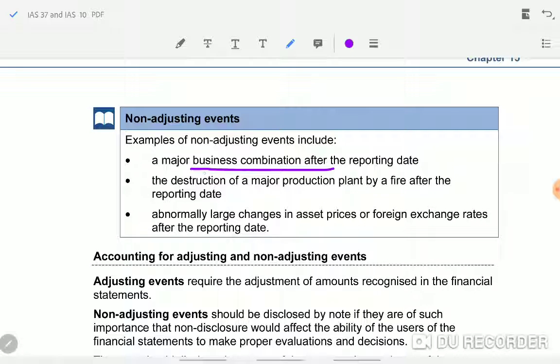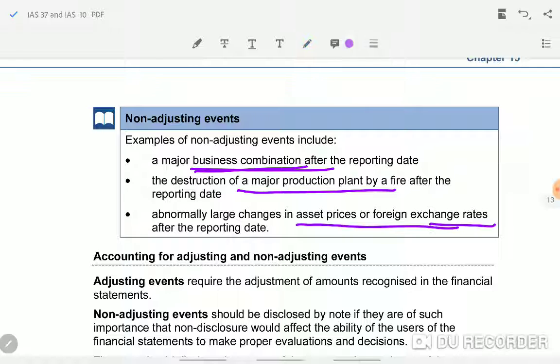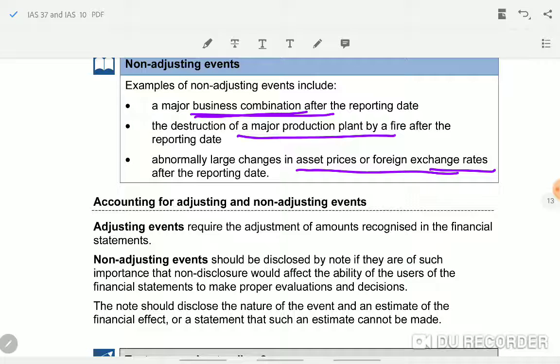Non-adjusting examples: major business combination, destruction of a plant, any changes in the price of assets, even foreign exchange rate change in the next period. It relates to that period only. As for accounting treatment, adjusting events require adjustment of amounts recognized in the financial statement.